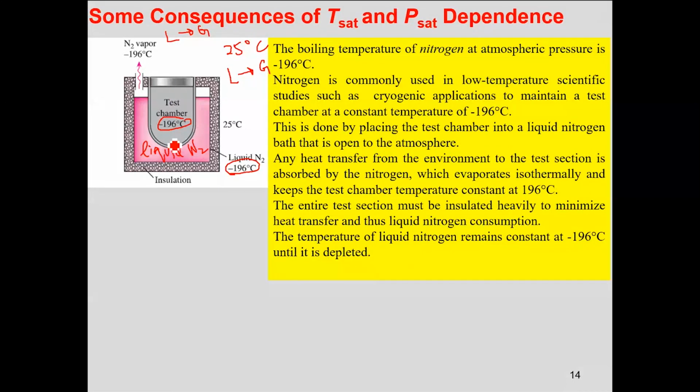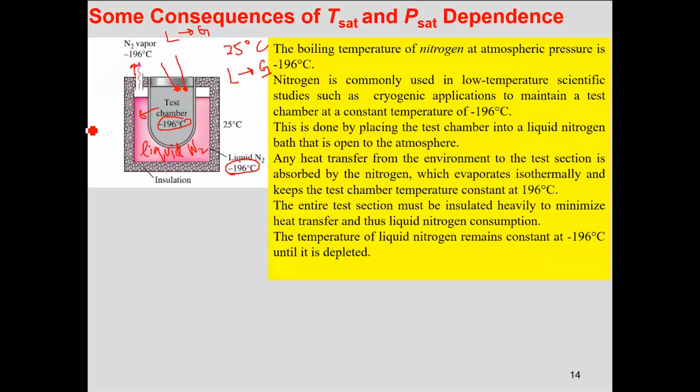You have this test chamber. The test chamber is absorbing heat from outside. Where would this heat go? Sir, it will come to the next chamber. This would go to liquid nitrogen. Since this liquid is not the stable form of nitrogen, it would take the energy from the test chamber and would evaporate by taking up the heat from the test chamber to convert it to the stable form, which is the gaseous form. Thereby the test chamber would essentially remain at minus 196 degrees centigrade.